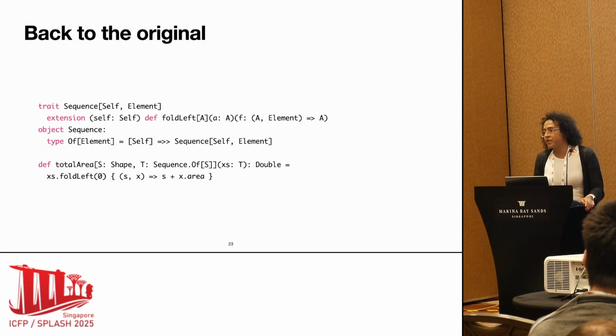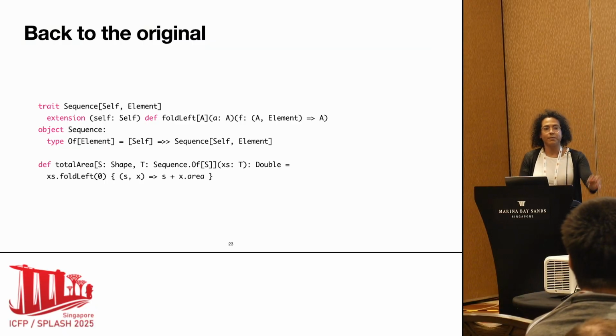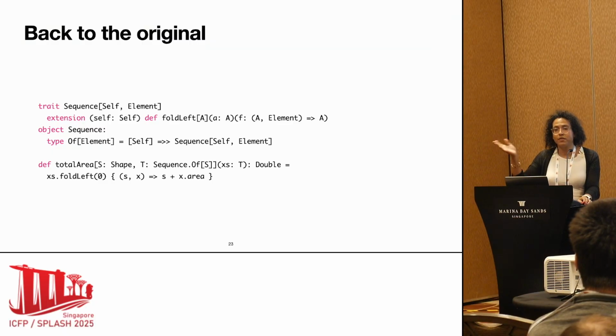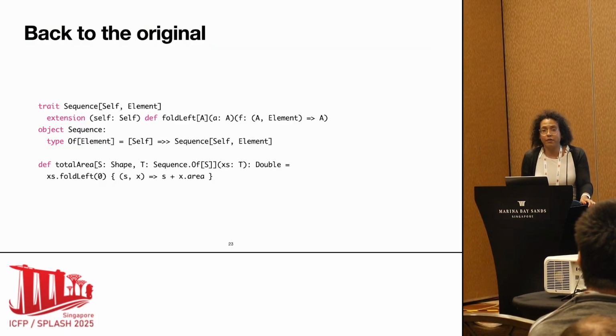Well, we create another type class, right? We can create a type class that represents sequences. So this type class here is a bit more complicated. It has two generic parameters, one for the thing that is a sequence, and one for the element that are contained in the sequence. And here, there would be many other things in a sequence type class, but for the sake of this example, I just used the fold left function. So let's assume our sequences just have this one fold left function, and fold left has this signature. It has one more generic parameter. This is the type of the accumulator. I didn't write any implementation, but I'm sure everyone here understands how to implement fold left.